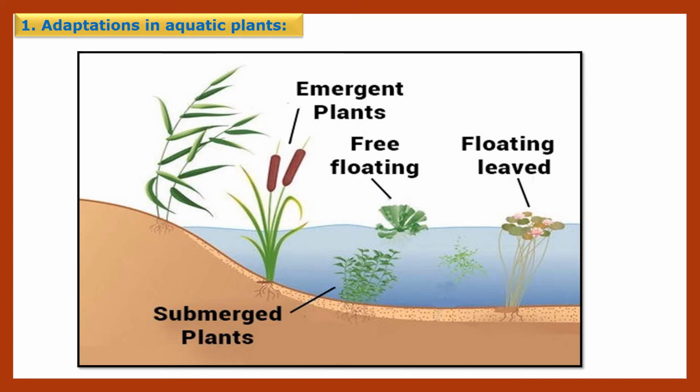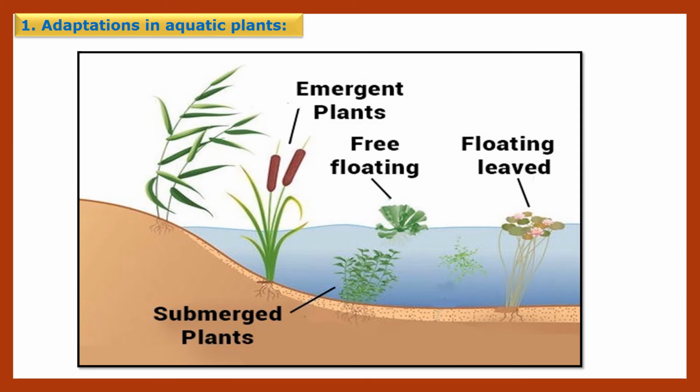These leaves and stems are coated with a waxy layer and have air spaces inside the stem and leaves. So, in case of aquatic plants, children, they have a waxy layer and the stem is filled with air.